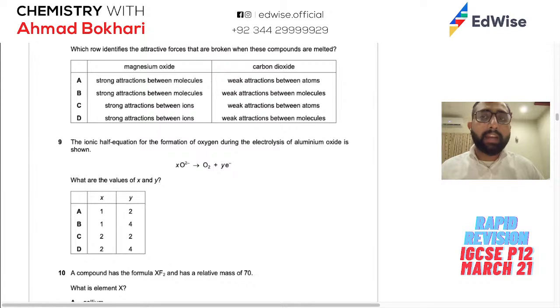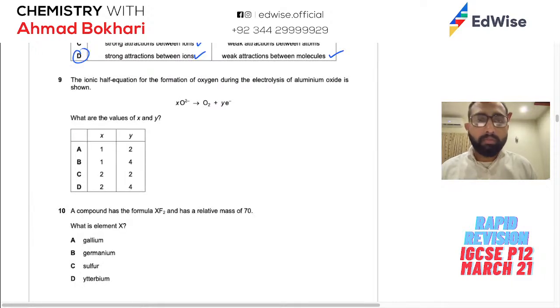So that means the forces that you're overcoming in magnesium oxide are between ions, and in carbon dioxide they are between molecules. Remember, they are between molecules, they are not inside a molecule. So in carbon dioxide, the forces between one molecule and another molecule are the ones that are being broken. So in magnesium oxide we are looking for attraction between ions, yes, not molecules. In carbon dioxide, so now A and B we ignore. In carbon dioxide we are looking for weak attraction between molecules. So yeah, this is our answer. Okay, so the answer to 8 is D. Any questions on this? If you have any question, feel free to post them here.